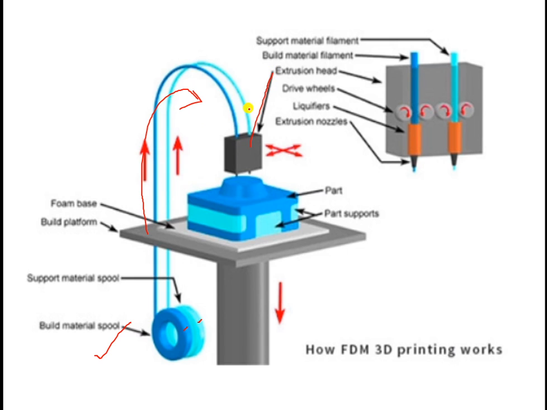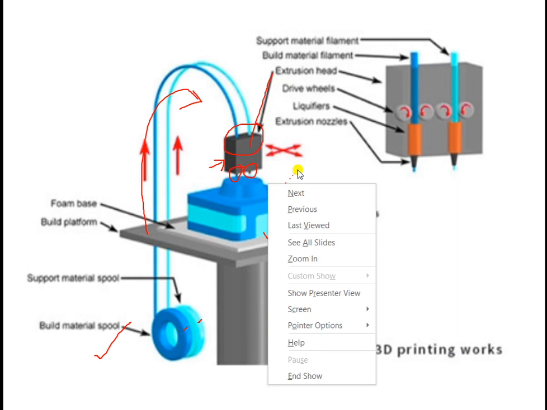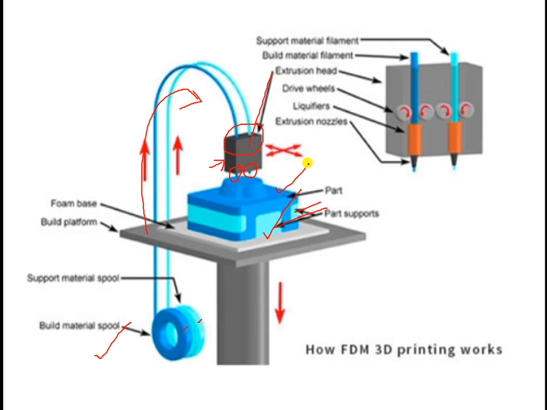extrusion head. Through this extrusion head, whenever it is moving or forced to move, the heating element converts the material into a molten form, and the layers of those two materials will be continuously put layer by layer, of 0.1 mm, then 0.2 mm, 0.3 mm, like this, so that the final part will be manufactured. The parts shown here are support parts on which the actual part will be manufactured as far as the final 3D printing is considered.